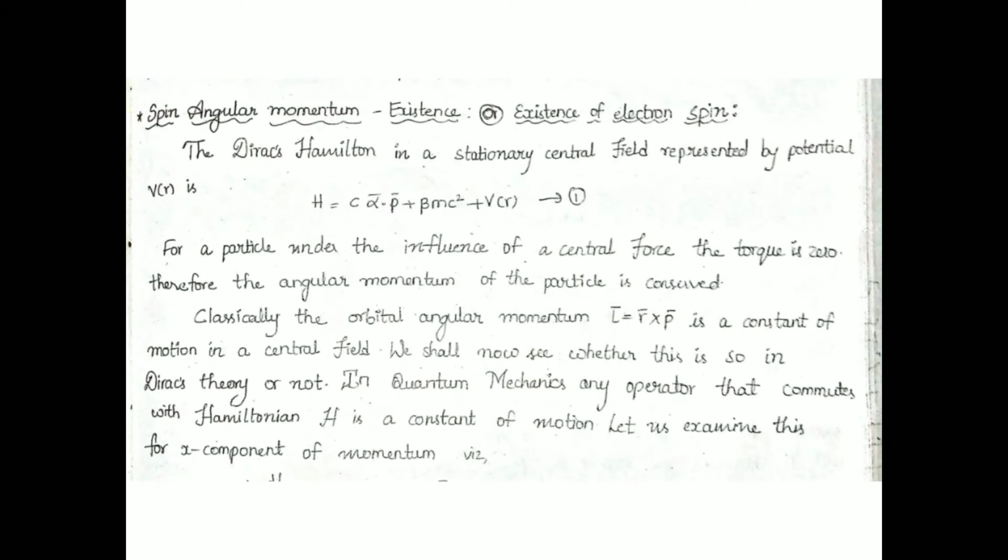Spin angular momentum existence, or existence of electron spin. The Dirac's Hamiltonian in a stationary central field represented by the potential V of R is the following. Here the particle is in this stationary central field. It is not a free particle. If it were a free particle, then the potential V of R would be 0. But here the particle is in a central potential field, so it has some potential, that is V of R.